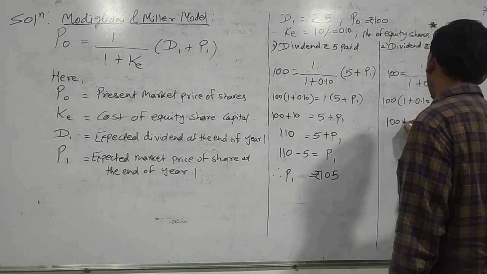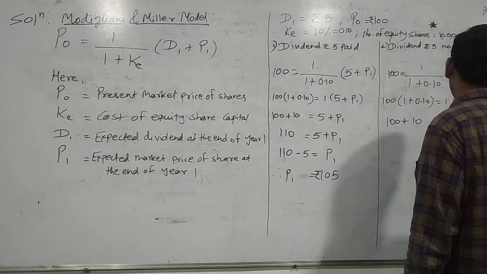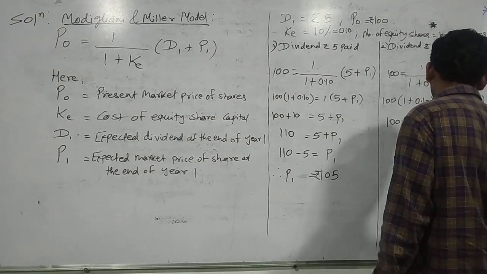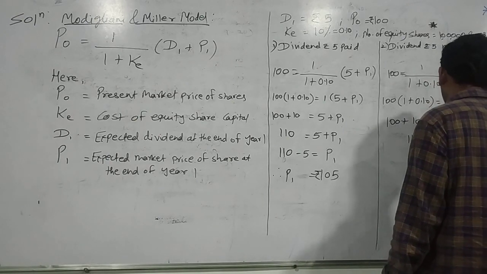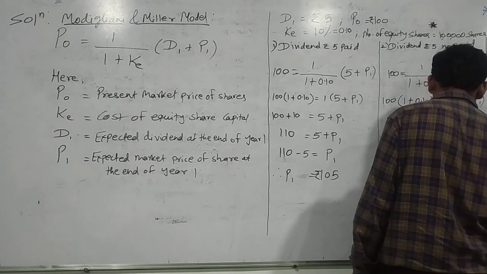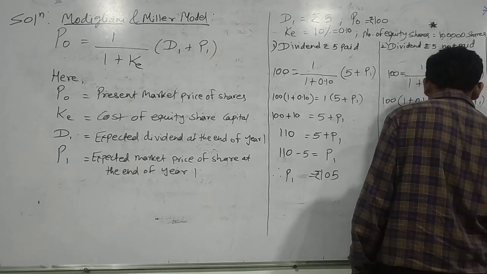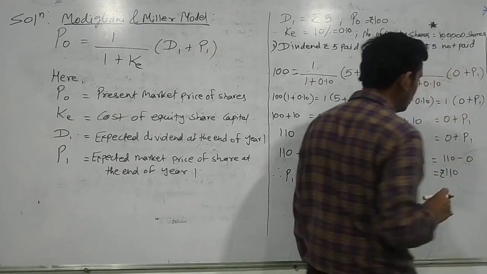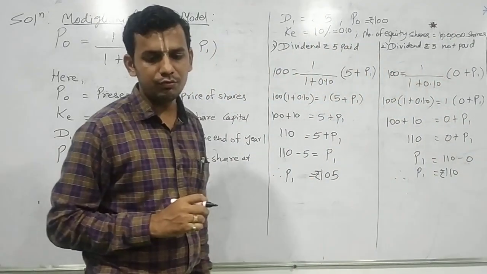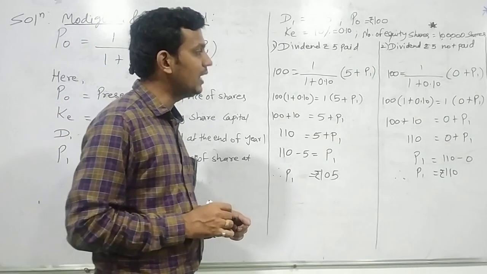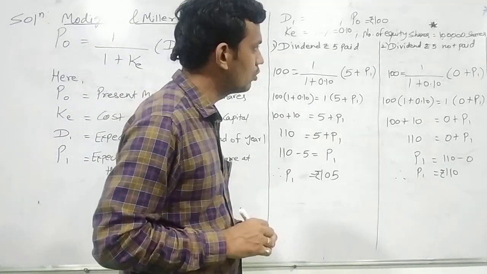Therefore 100 plus 10 equals 0 plus P1. 110 equals 0 plus P1. Therefore P1 equals 110 minus 0 equals rupees 110. This is the value when the firm is not paying any dividend to its shareholders.